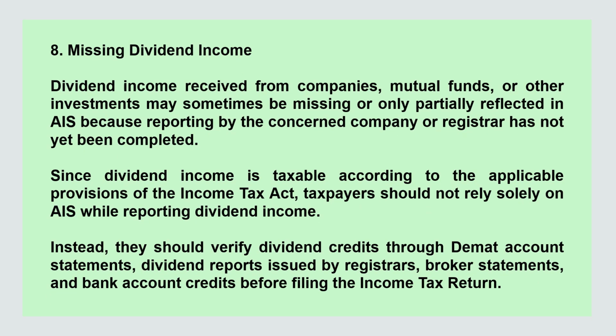8. Missing dividend income. Dividend income received from companies, mutual funds, or other investments may sometimes be missing or only partially reflected in AIS because reporting by the concerned company or registrar has not yet been completed. Since the dividend income is taxable according to the applicable provisions of the Income Tax Act, taxpayers should not rely on AIS while reporting dividend income. Instead, they should verify dividend credits through Demat account statements, dividend reports issued by registrars, broker statements, and bank account credits before filing the income tax return.